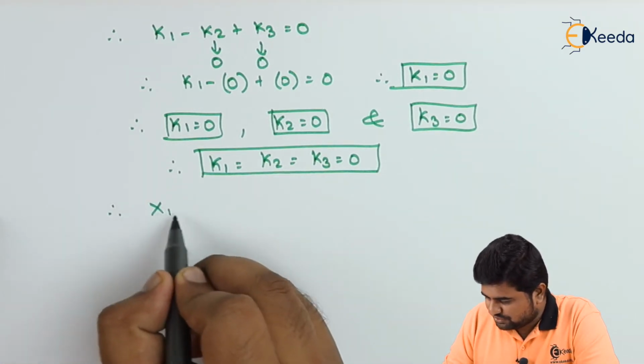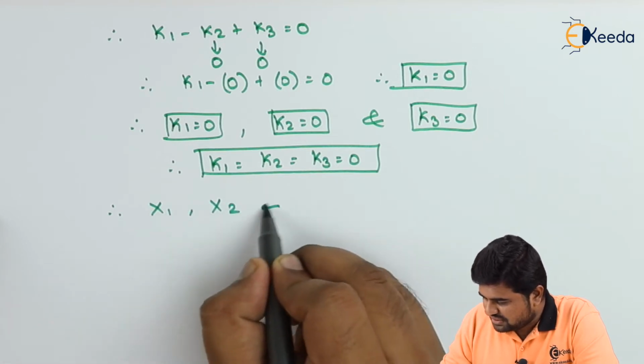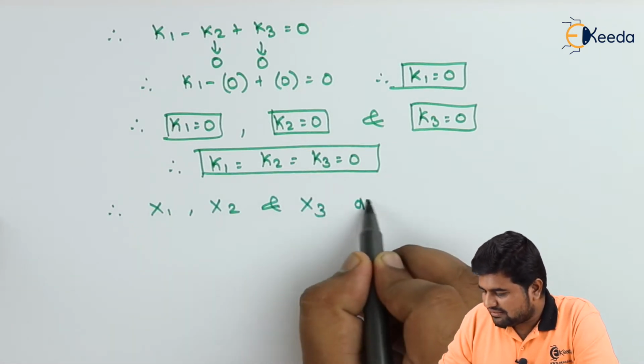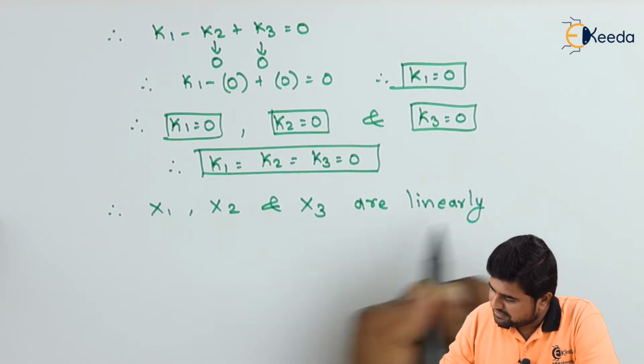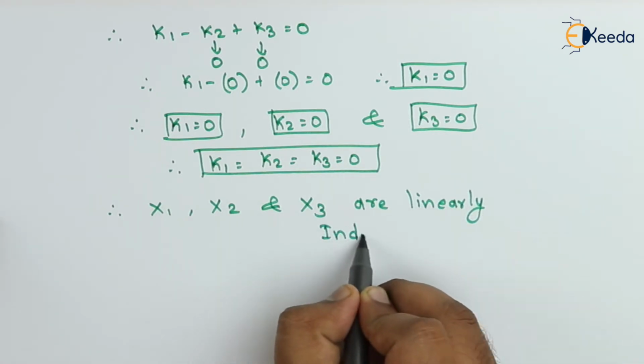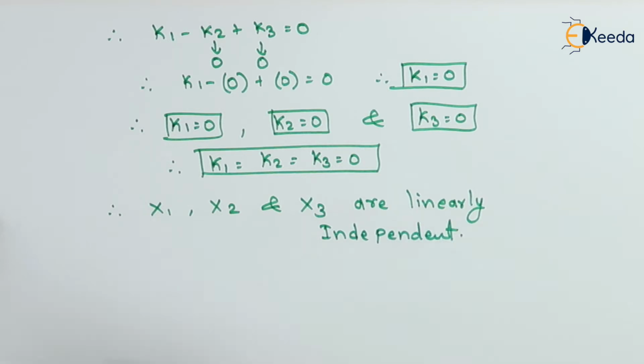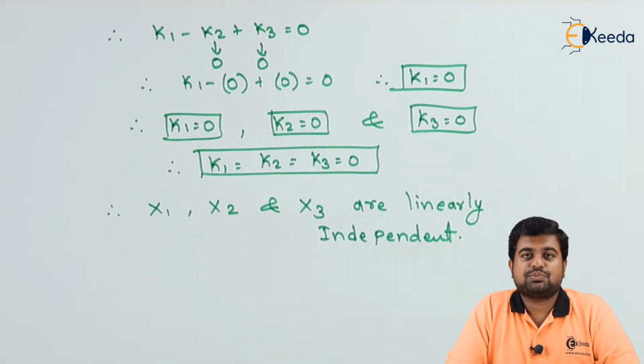Therefore, x1, x2 and x3 are linearly independent. So, hence proved.